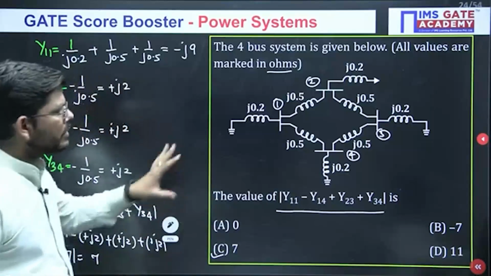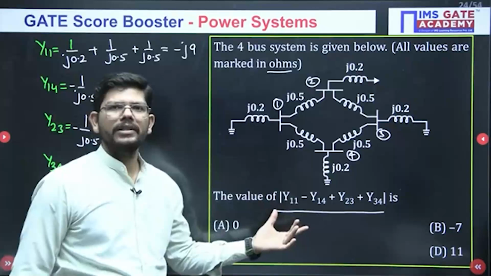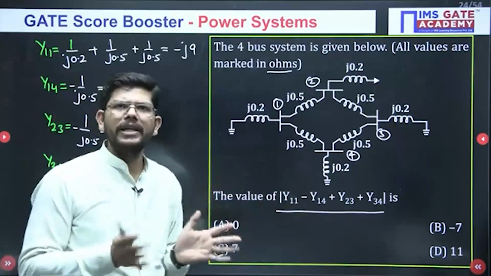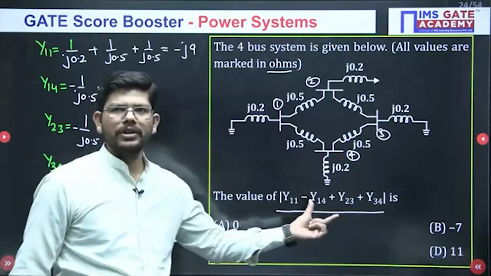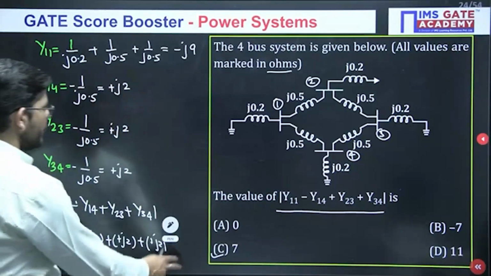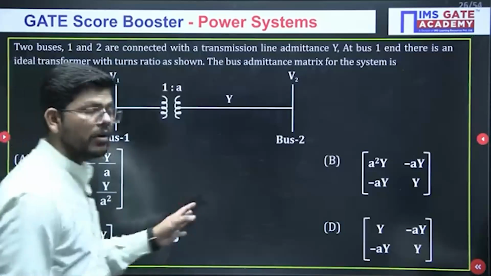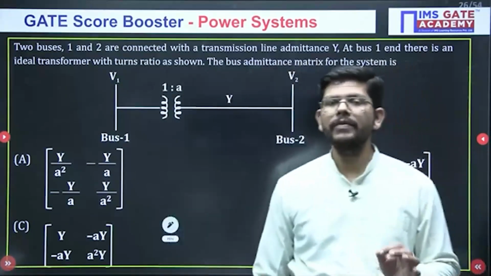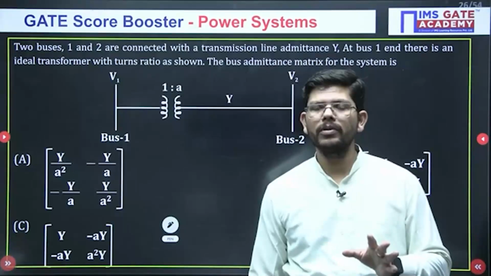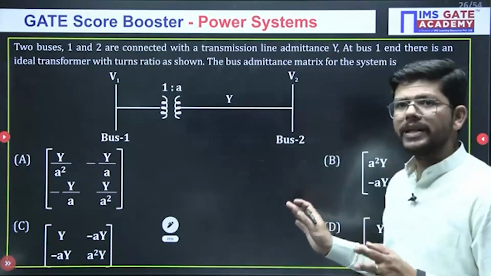So guys, this is a kind of question which can be asked in the GATE exam. They have asked everything related to Y bus, nothing is left. So in this way they can modify the question. Very good, you all have solved this correctly. Now moving towards the next question. If suppose there is a transformer in between two buses, this creates a lot of problems. So be prepared for these kinds of questions as well.